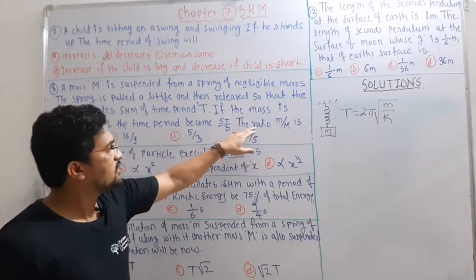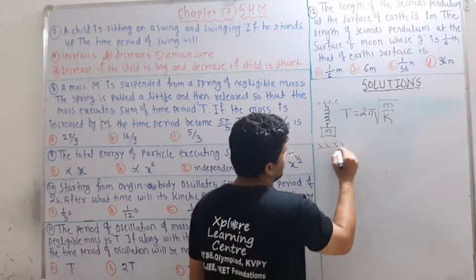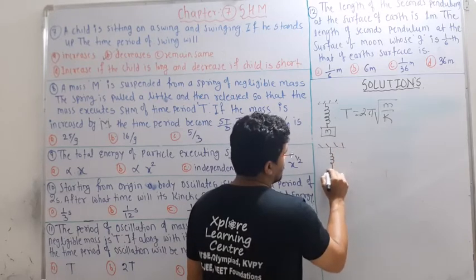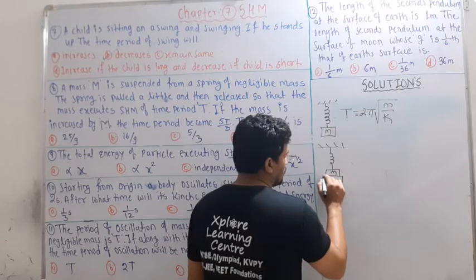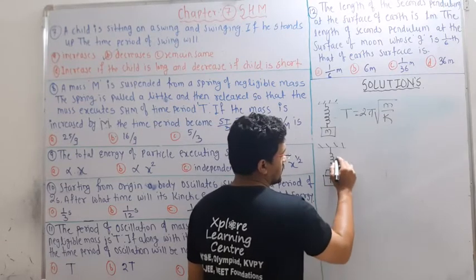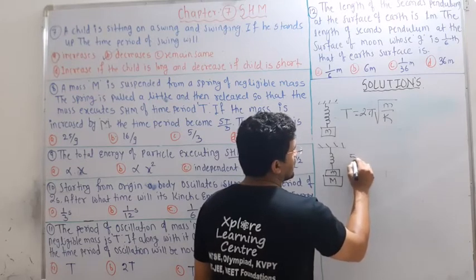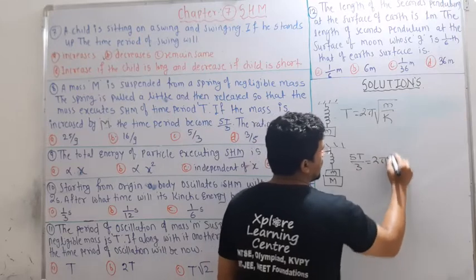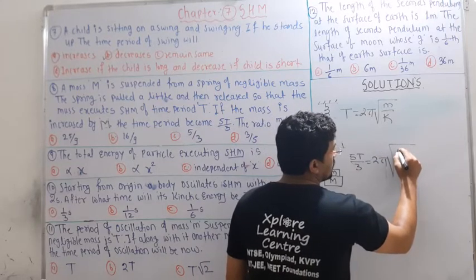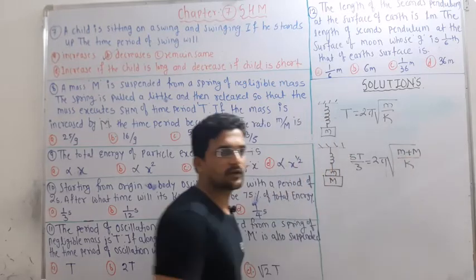So there is already the mass m, then you attach another mass of capital M. The spring will be the same, and the new time period is 5T by 3. So here you will get the equation 2 pi under root of the total mass m plus M divided by k.